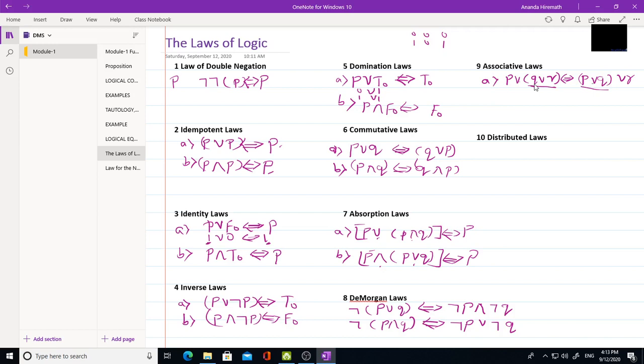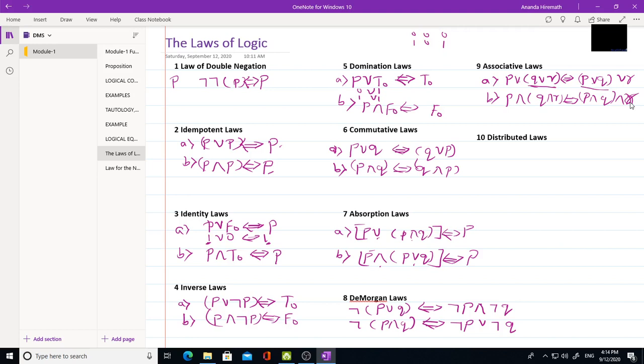This is associative law. Now similarly for the second one, with the help of the AND operation, P and Q and R is logically equivalent to (P and Q) first, then and R. Sorry, this is R. Okay, this is associative law.